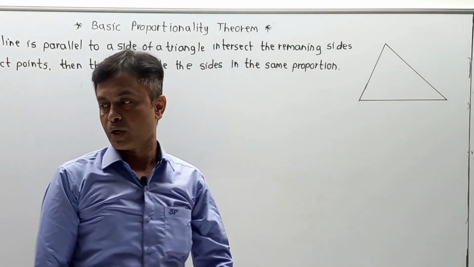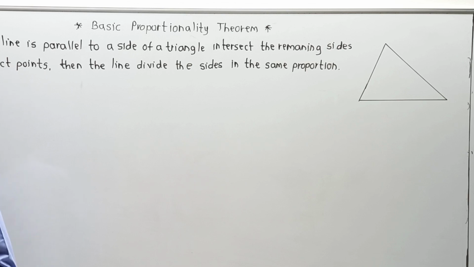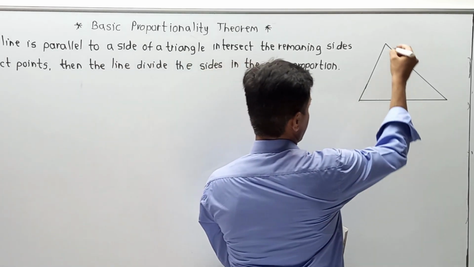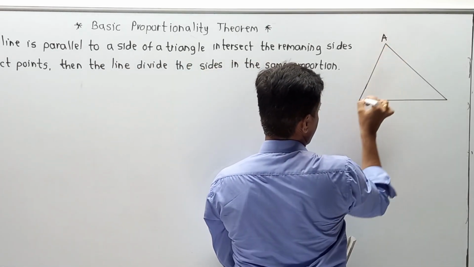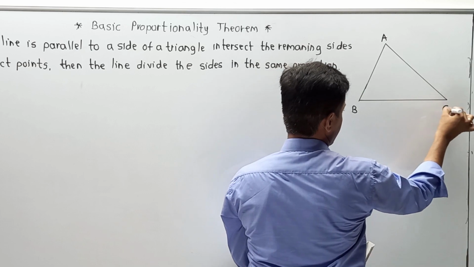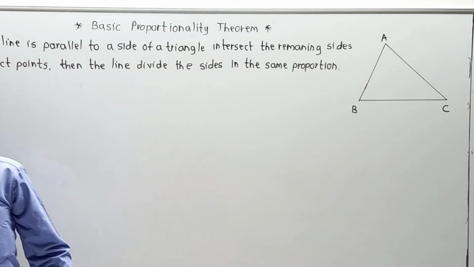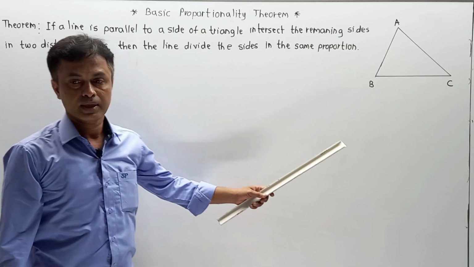Now the name of this triangle is triangle ABC. So I am going to indicate this triangle as triangle ABC.